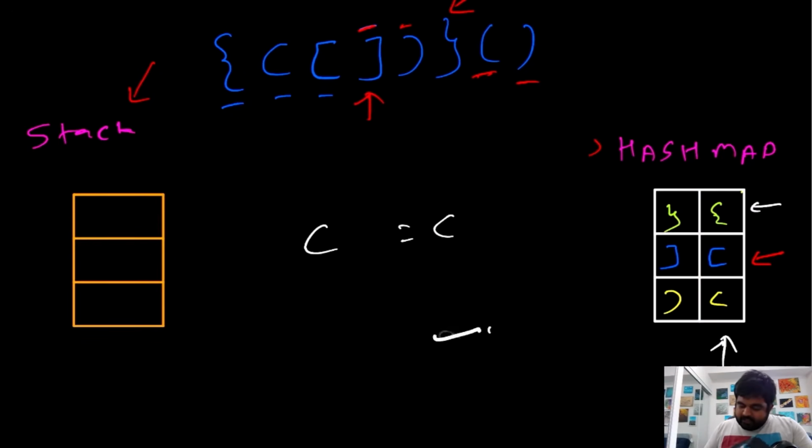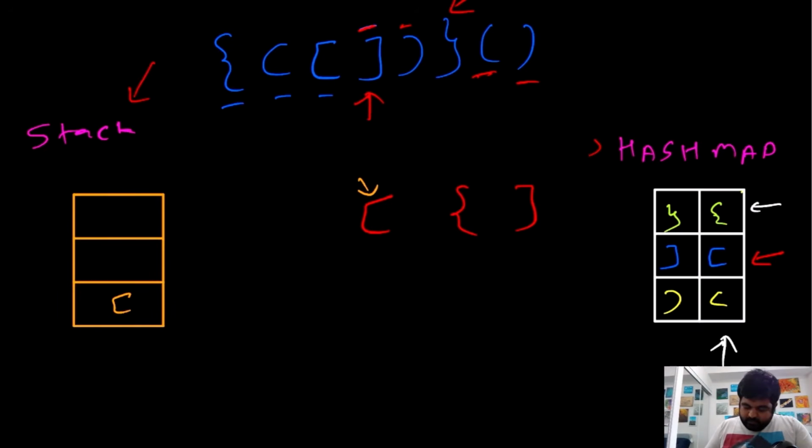Now let's take one more example where the string is not valid, and see what we are going to encounter in this case. Suppose we are given a string that looks like this. In this case, we have two opening brackets and one closing bracket. First of all, we identify that this is an opening bracket, and we add an entry over here. Again, we encounter an opening bracket, and we add an entry over here. Now we encounter a closing bracket. The moment we encounter a closing bracket, we pop out the value from our stack, and the value we popped out is a curly opening bracket.